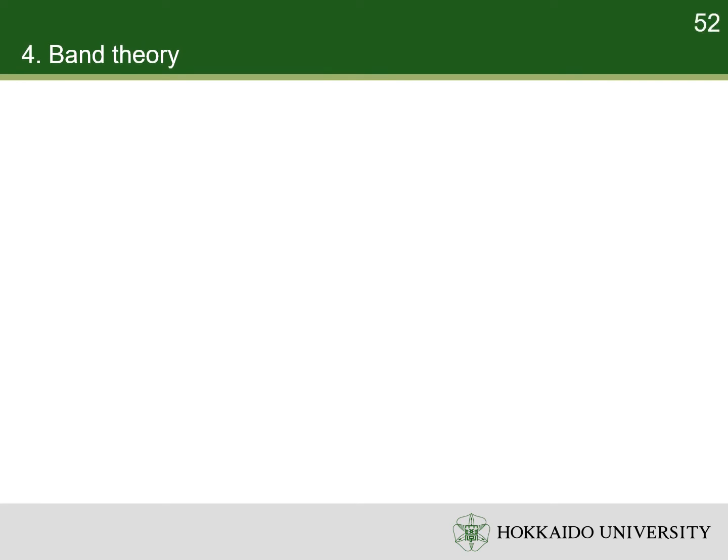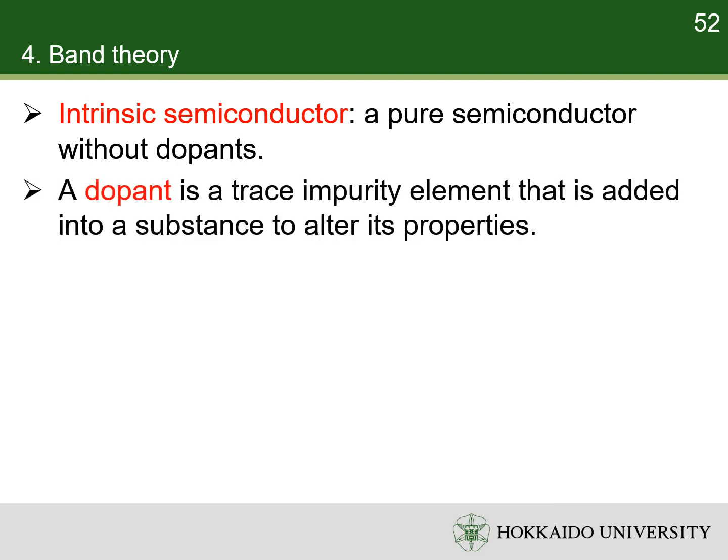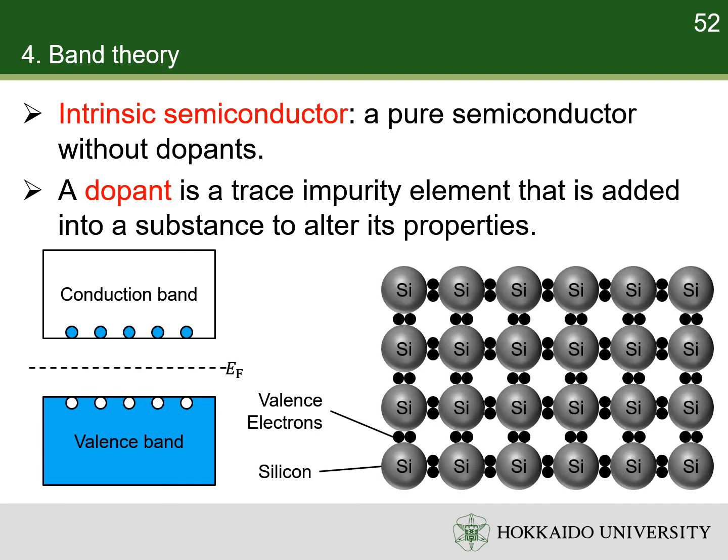According to the compositions, semiconductors can be categorized into intrinsic and extrinsic types. An intrinsic semiconductor is a pure compound without dopants. A dopant is a trace of impurity element that is added to a substance to alter its properties. In intrinsic semiconductors, the numbers of electrons and holes are equal. The Fermi level is at the center of the band gap. For example, pure silicon is a typical intrinsic semiconductor.